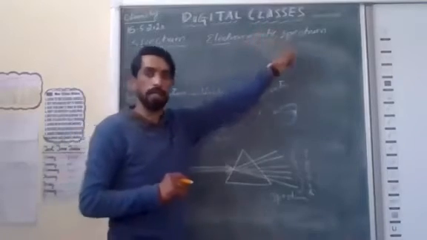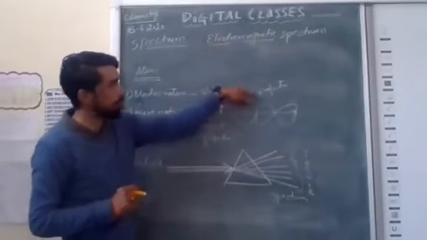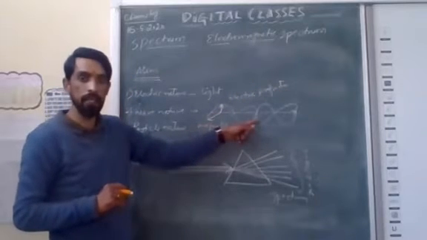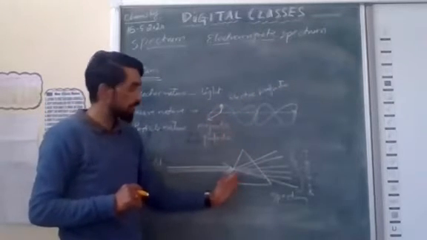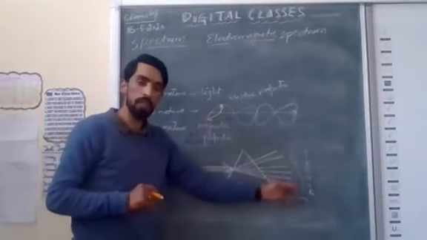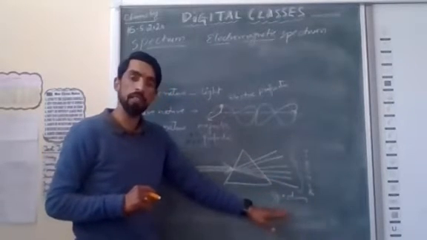Let me clear the definition. Electromagnetic spectrum is that light in which electric property and magnetic properties are there. But when these electric property, magnetic property strike with the prism, it will show different color, different band of color. That different band of color is called spectrum. So it becomes electromagnetic spectrum. Okay.